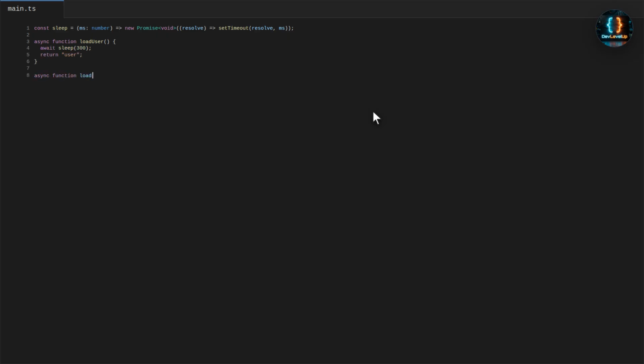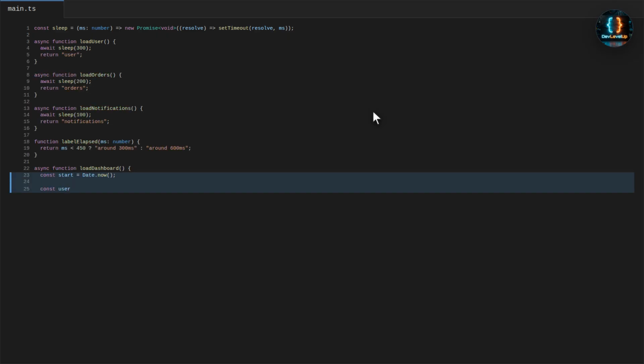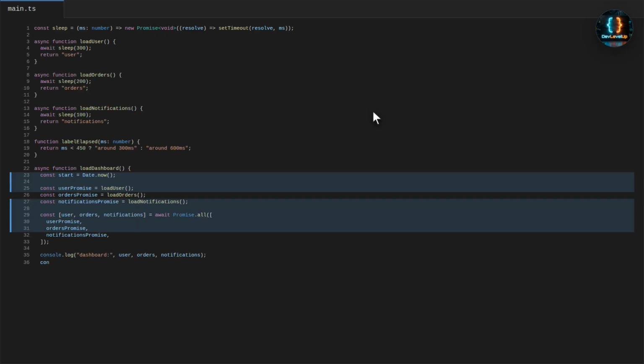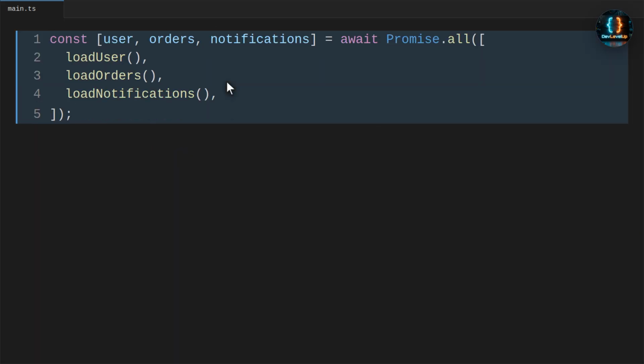Now we fix it by starting all 3 operations first. After that, Promise.all waits for the group. When we run it again, the total time is close to the longest single request, not the sum. The best practice is to start independent async operations before awaiting them.